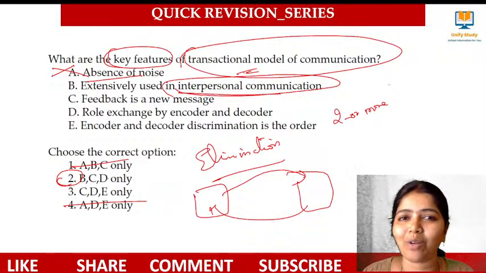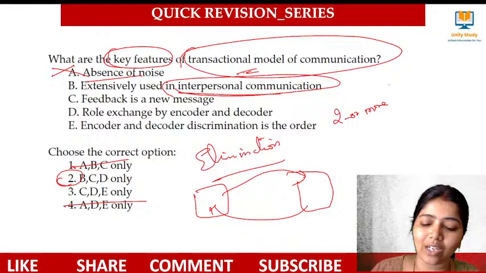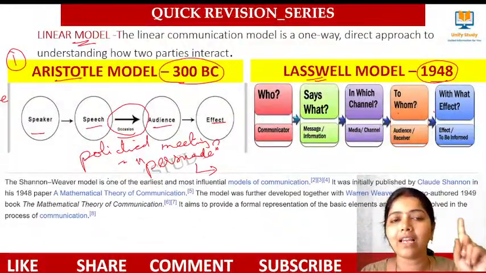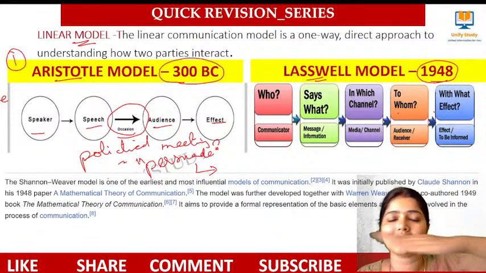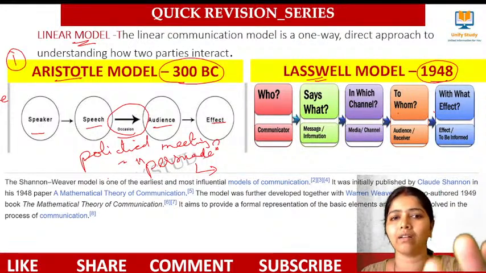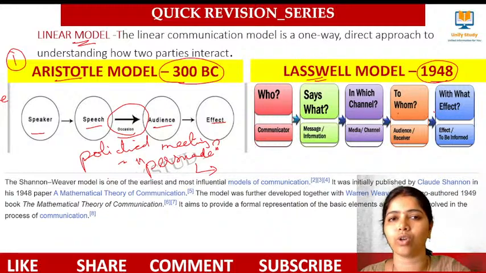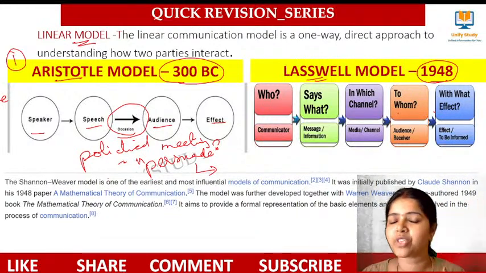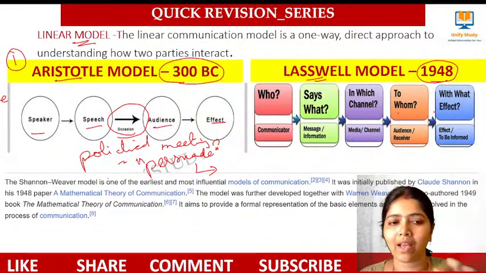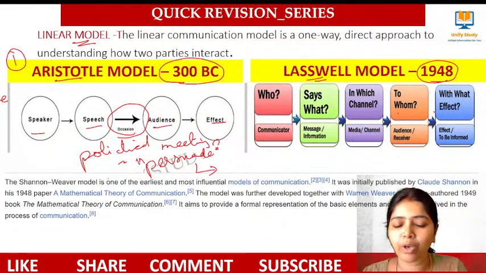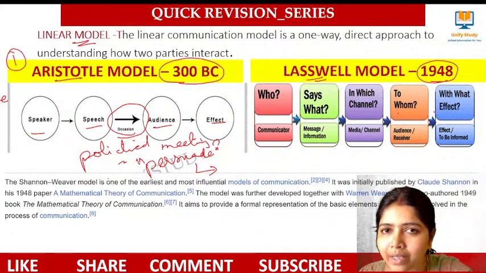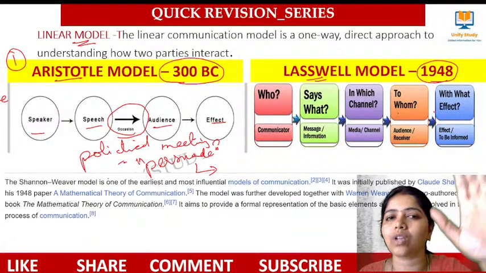In the exam hall, I will not be there, right? Please try to get it very clearly. Again, I'll tell you these models very clearly. Understand? Linear model, we have the Aristotle model. It is linear. Source, sender, I mean, sender, receiver. That's all. No feedback is there. Listen to me very carefully these 2 minutes. Sender will be there, receiver will be there. I'll be sending you some message based on some occasion. That will create an effect on the receiver's end. That's what we call the Aristotle model.